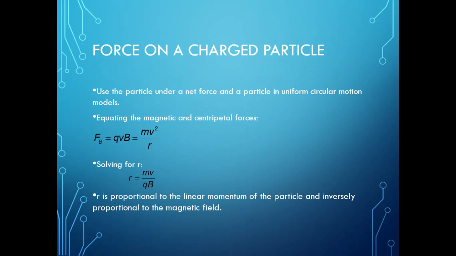Now, the force on a charged particle: use the particle under a net force and the particle in uniform circular motion model. Equating the magnetic and centripetal force, Fb equals q into v into B, and it equals mv square by r. So this equals the centripetal force.